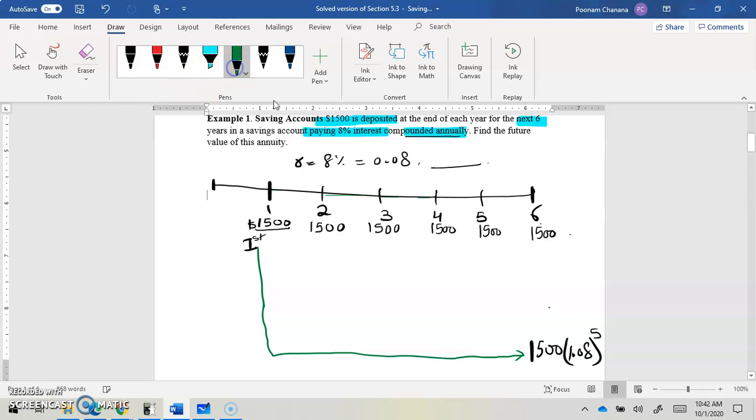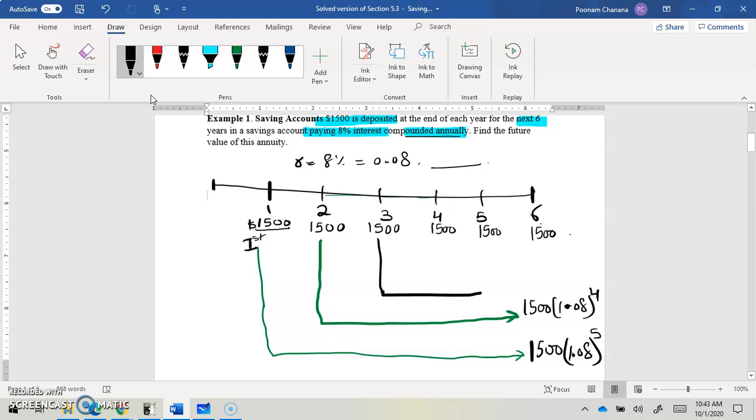What about the second year? This amount stays in the bank for how many years? 1, 2, 3, 4 years. So at the end of these 4 years, that amount will become 1500 times 1.08 raised to the power 4, on the same terms. The amount at the end of the third year will become 1500 times 1.08 cubed because it stays in the bank for 3 years.